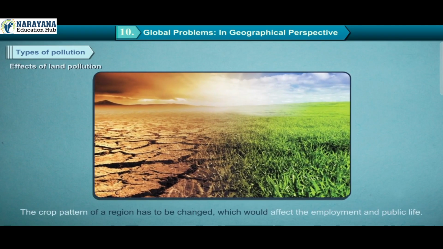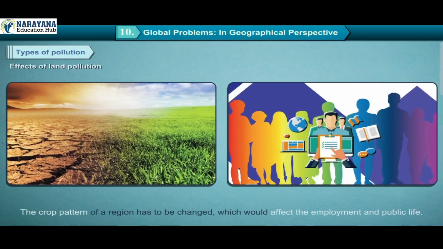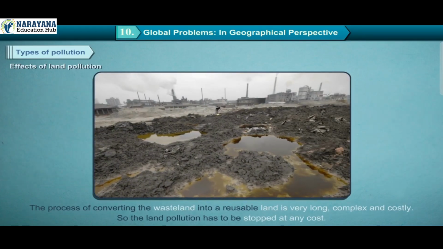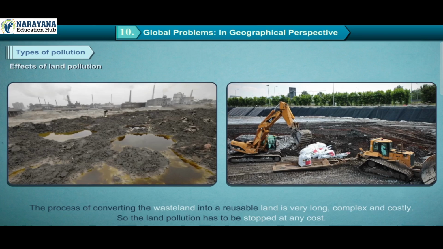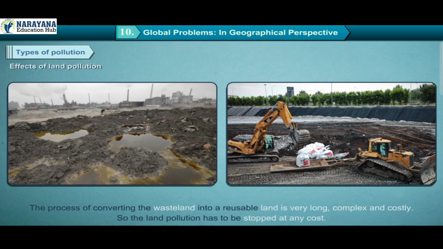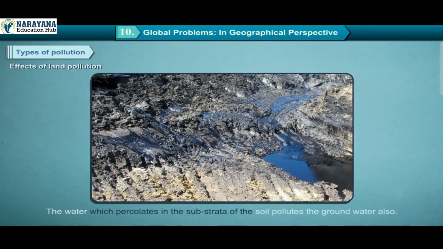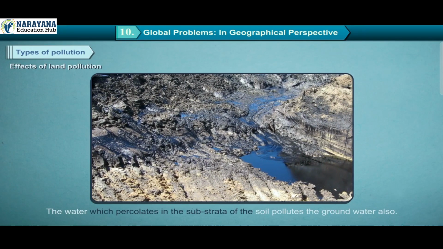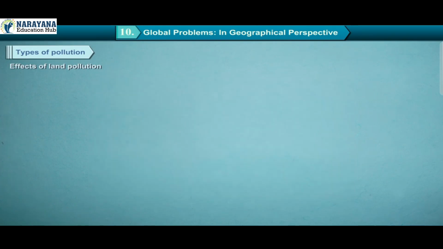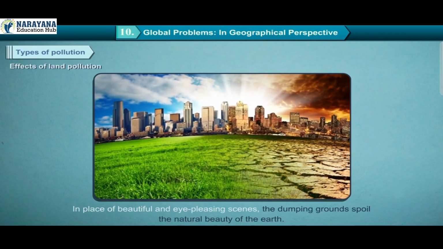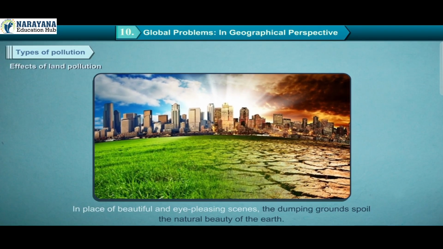The crop pattern of a region has to be changed, which would affect the employment and public life. The process of converting the wasteland into a reusable land is very long, complex and costly. So, the land pollution has to be stopped at any cost. The water which percolates in the substrata of the soil pollutes the groundwater also. In place of beautiful and eye-pleasing scenes, the dumping grounds spoil the natural beauty of the earth.